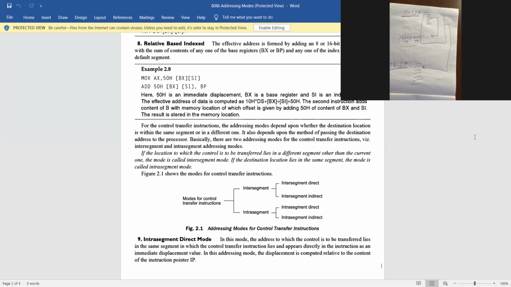Intra-segment direct. If this is given in some memory location and you give it indirectly, then it is a call intra-segment indirect. Similarly, from this CS IP to another CS IP, if the address is given in the instruction itself, it is a call inter-segment direct. And if it is in a different memory location, then it is called inter-segment indirect. Is it clear? Yes, sir. Next, go down.